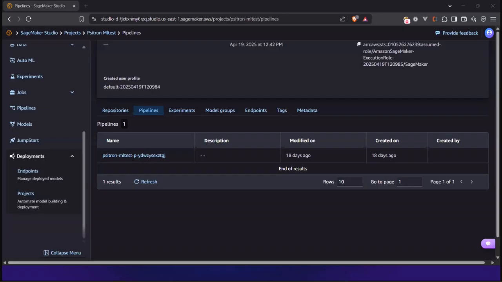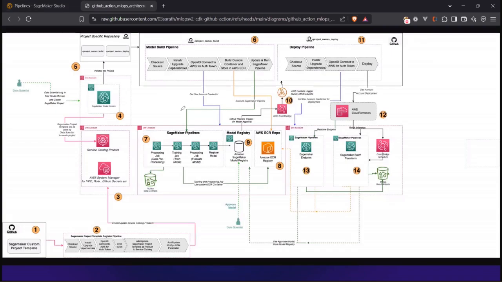Okay, so let me show you the architecture that I used in order to build this entire orchestration. It's a huge amount of work that goes into building this end-to-end architecture. This is the architecture that I've used in order to build this end-to-end ML pipeline. You can see it's huge, right? Obviously, it probably took 8 hours during our program to build this architecture. This is exactly what we call level 4 architecture. I'm not going to explain this architecture right now, but I will explain it in a very simple form. This particular architecture has 3 different pipelines in it.